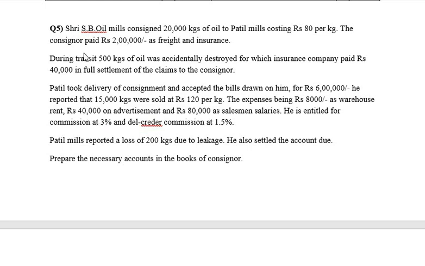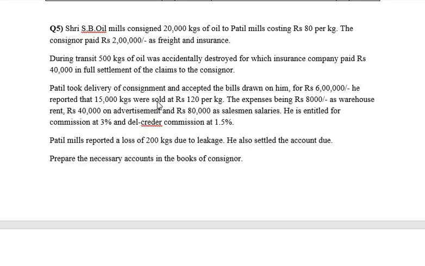Let's discuss the problem. SP Oil Mills consigned 20,000 kgs of oil to Patil Mills costing rupees 80 per kg. The consignor paid rupees 2 lakhs as freight and insurance. During transit, 500 kgs of oil was accidentally destroyed, for which the insurance company paid rupees 40,000 in full settlement of the claims to the consignor.